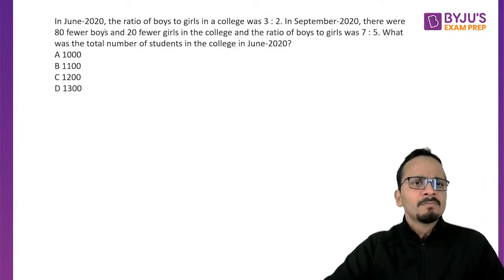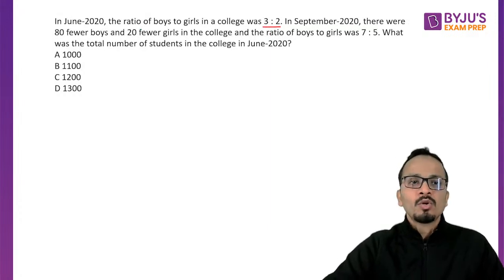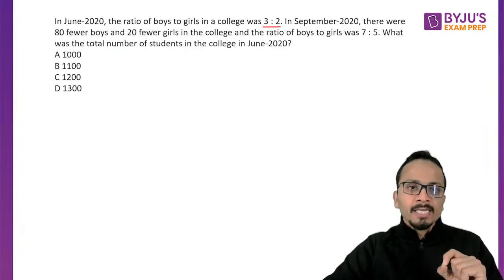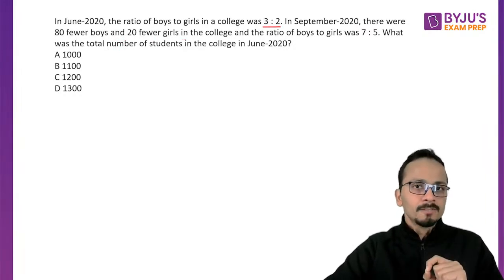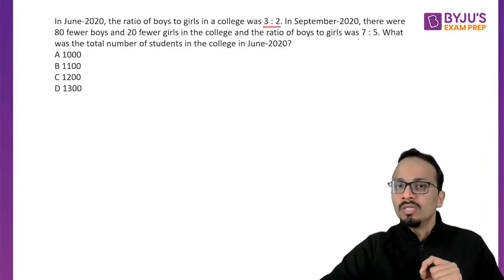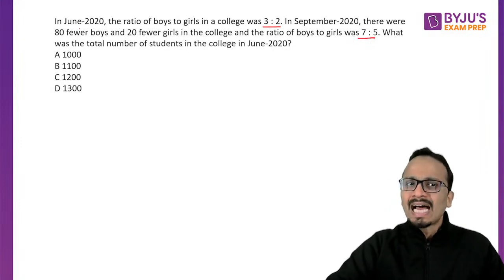So question saying that in June 2020, the ratio of boys and girls in the college was 3:2. So June's ratio is given. In September 2020, there were 80 fewer boys. So number of boys reduced by 80 and 20 fewer girls. So number of girls reduced by 20. And the ratio of boys to girls was 7:5 now in September. So I start from June. Number of boys and girls I will assume as 3x and 2x.